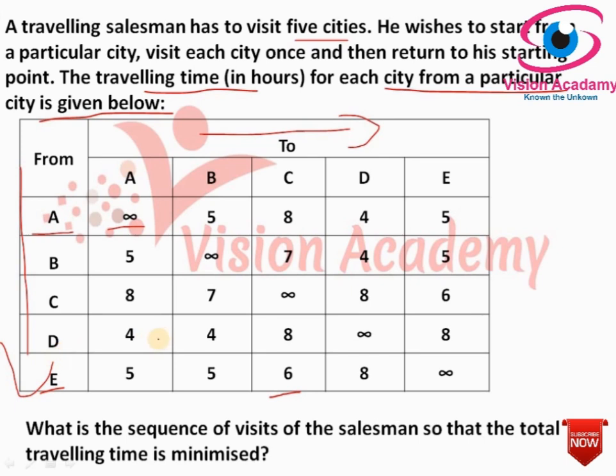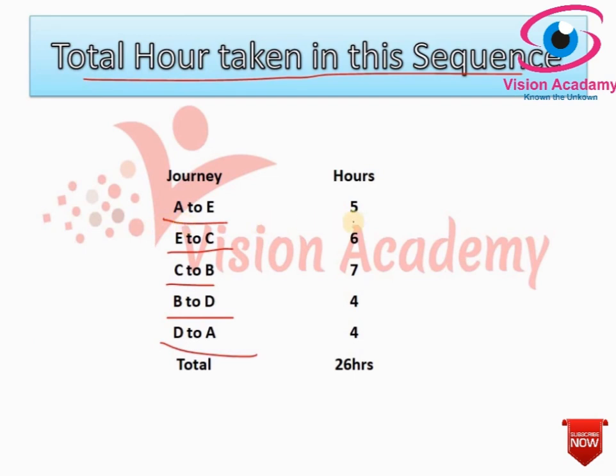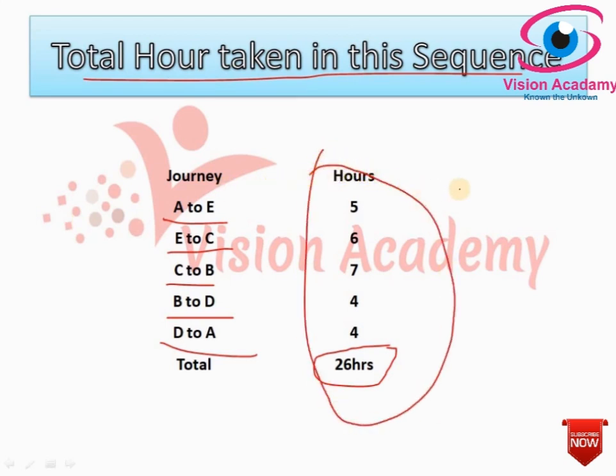That is what I have mentioned there only. A to E 5 hours, E to C 6 hours, C to B 7 hours, B to D 4 hours, D to A 4 hours. Totally, to travel A to B, C, D, E, the number of hours taken by the salesman is 26 hours. This is the optimum solution according to the traveling salesman problem.